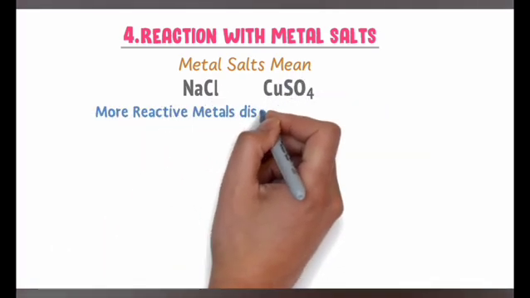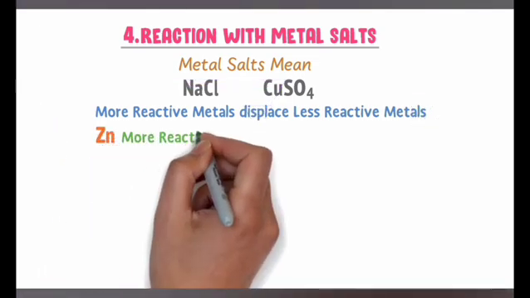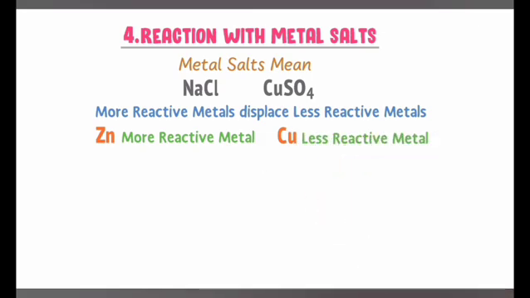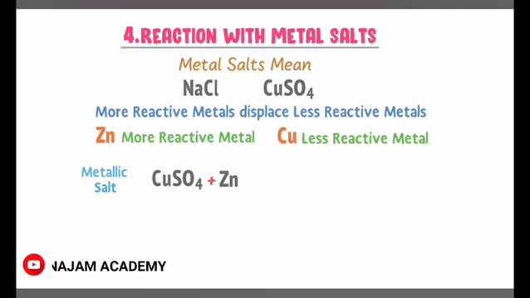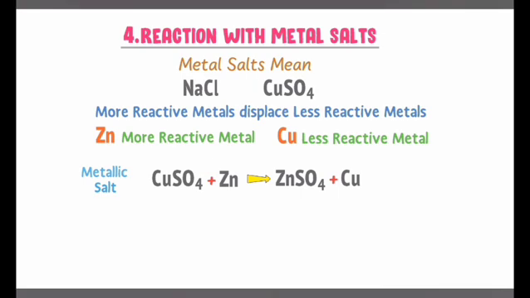Metals that are more reactive displace the less reactive metal from its salt. For instance, zinc is a more reactive metal. Copper is a less reactive metal. Now consider a metal salt of copper like copper sulfate. If I add zinc to the solution of copper sulfate, I will get zinc sulfate and a precipitate of copper.